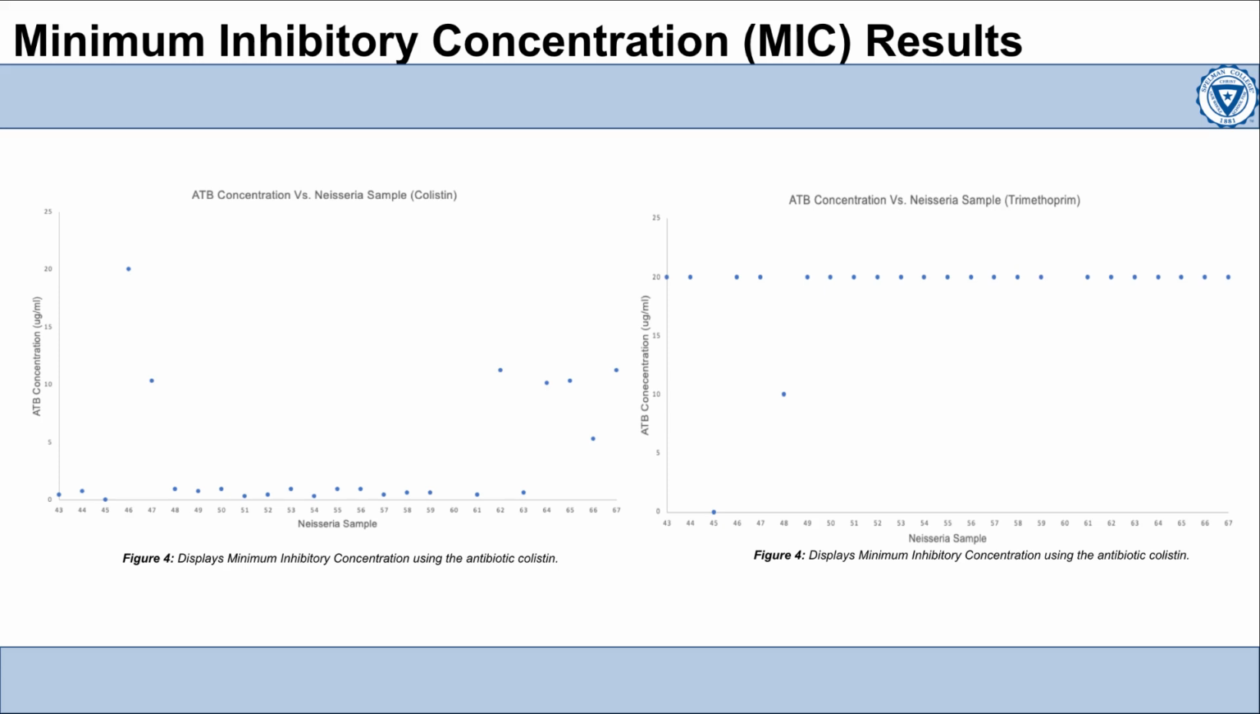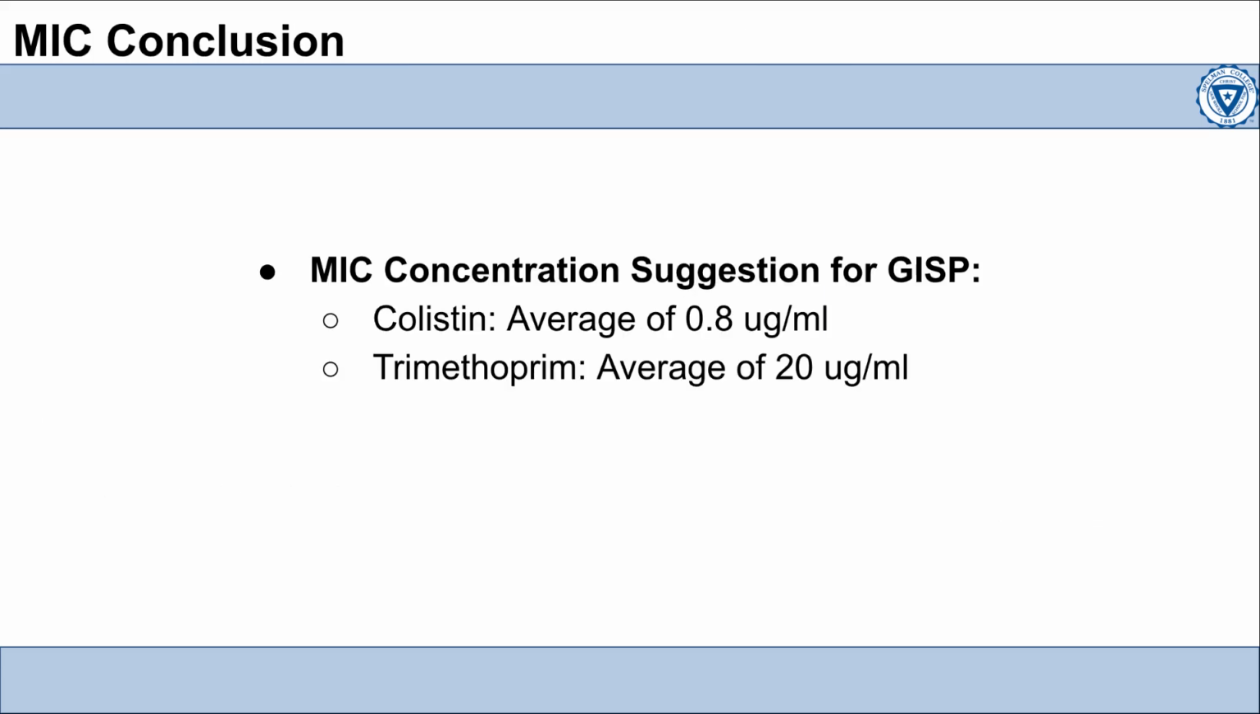Regarding trimethoprim, the majority of the commensal Neisseria samples fall within the range of 20 micrograms per milliliter, suggesting that this will be the recommended minimum inhibitory concentration for trimethoprim. According to the results of the MIC experiments, it is recommended that the gonococcal isolate surveillance project include a concentration of 0.8 micrograms per milliliter for colistin and 20 micrograms per milliliter for trimethoprim in their surveillance program for commensal Neisseria.